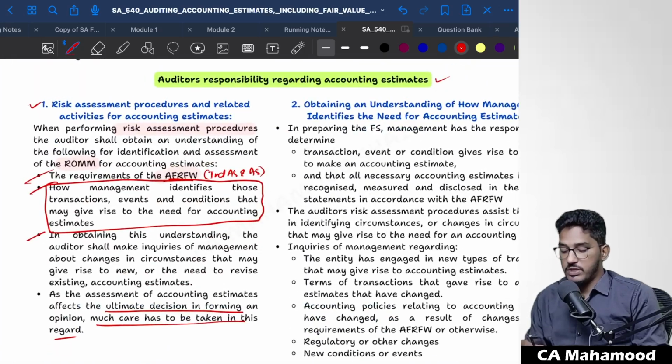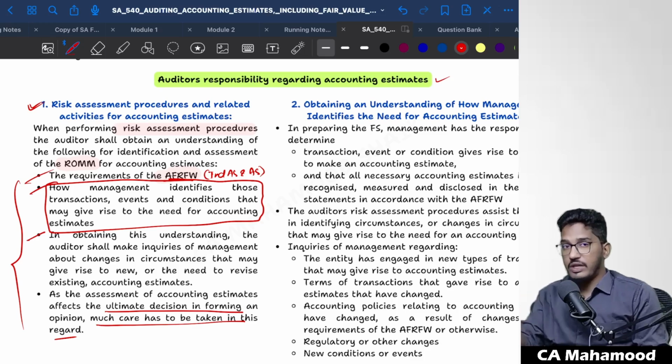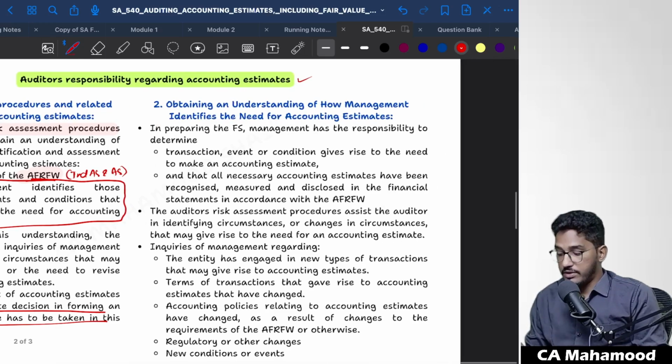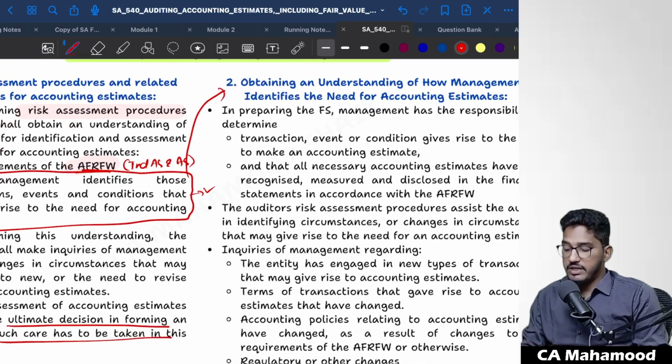So this is the first responsibility. While performing risk assessment procedures, you need to understand the requirements of the applicable financial reporting framework, understand how management has identified those items which require accounting estimates, and make inquiries of management. Since it is a critical area, you need to pay more attention. Now I told you that as an auditor, you need to understand how management identifies events or transactions that need accounting estimates. Now, how can we do it specifically, in a detailed manner?